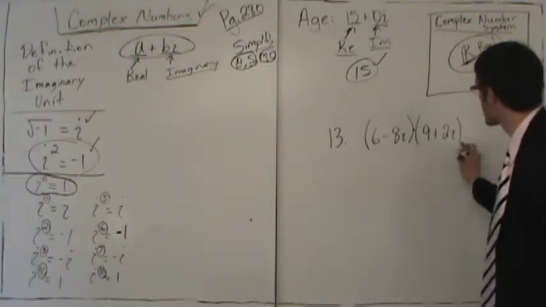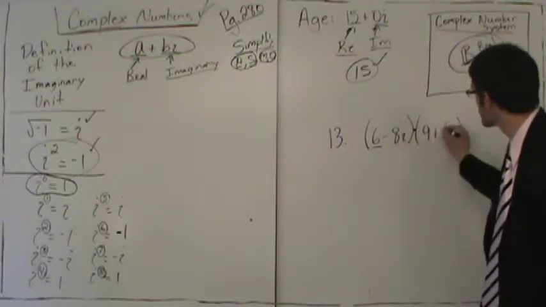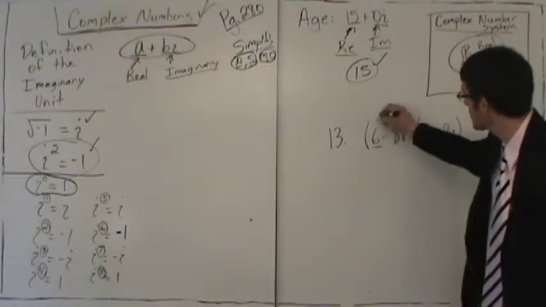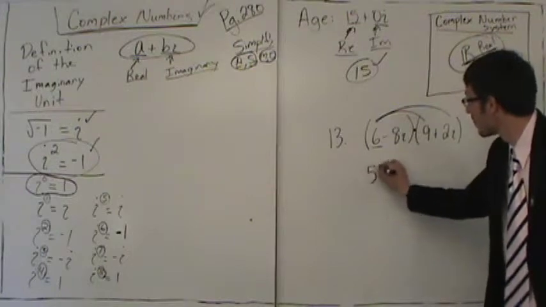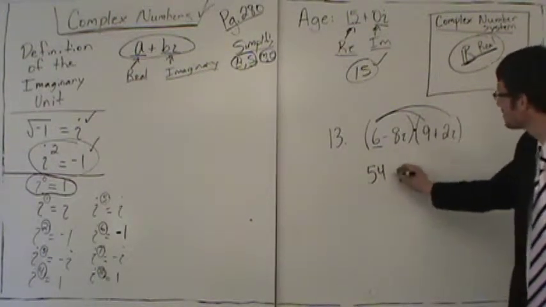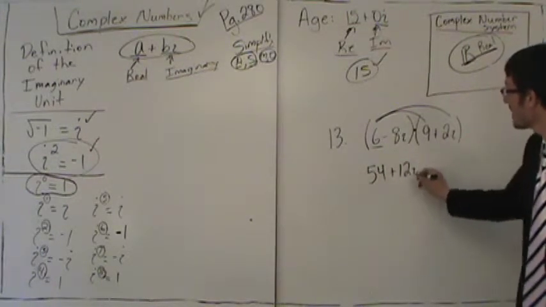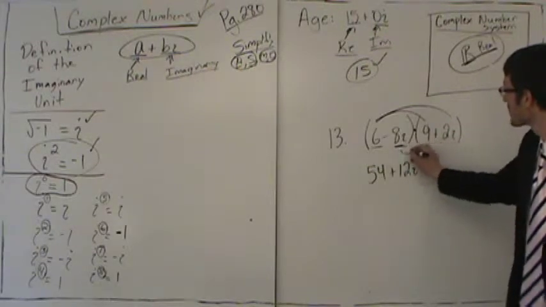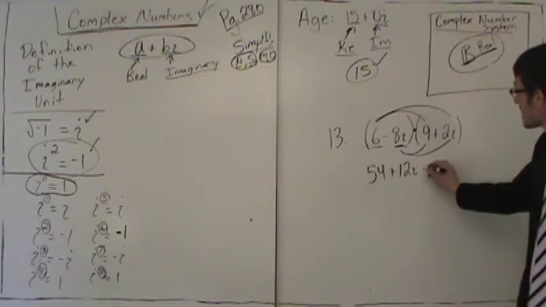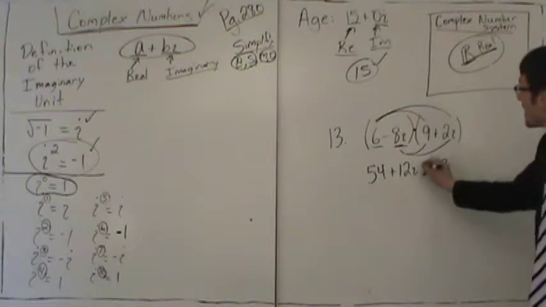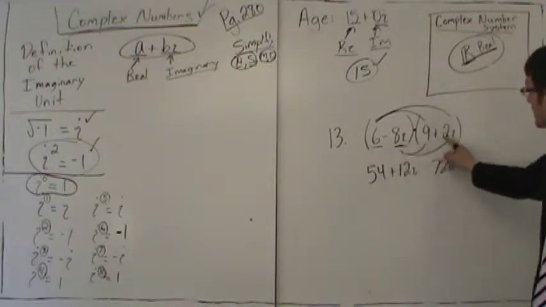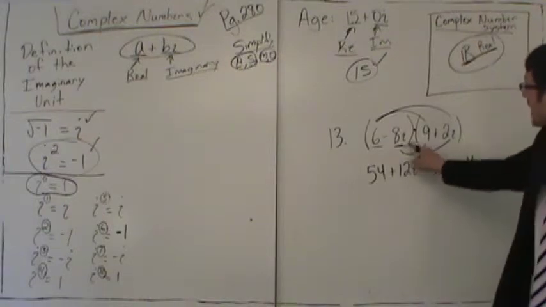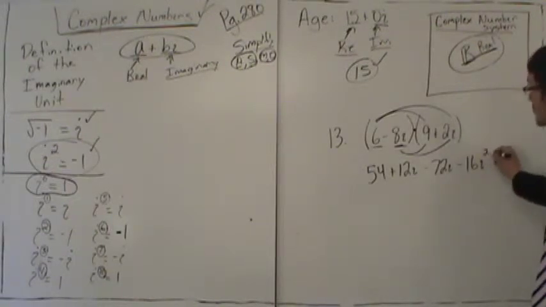We use the trick called FOIL. When multiplication meets addition, the distributive property applies. The trick that we use is FOIL. Let's take the 6 and multiply by both. 6 times 9 is 54. 6 times 2i is 12i. Now take the second number and multiply by both. Negative 8i times 9 is negative 72i. And negative 8i times positive 2i is negative, be careful, negative times positive is negative 16. i times i gives i squared.